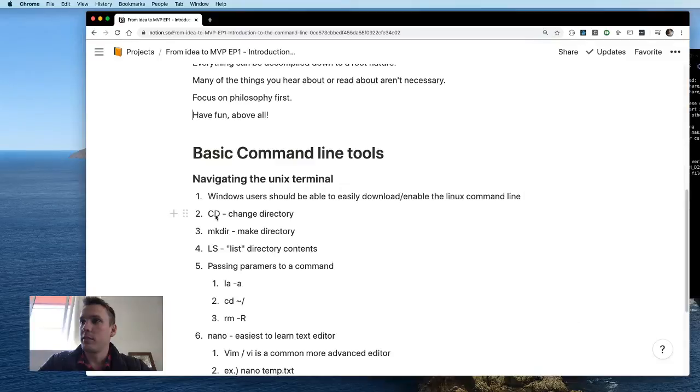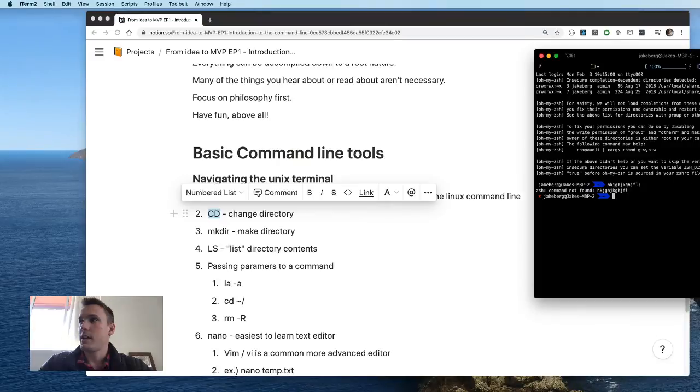But in our first tutorial right here, we're going to change directories. The basics of the command line is that you're going to find the command that you want, put a space after it, and then pass what are called parameters down into that. So the cd command stands for change directory.